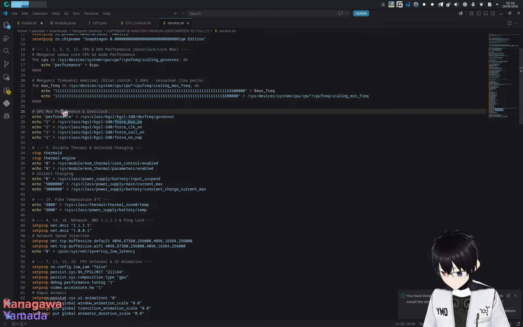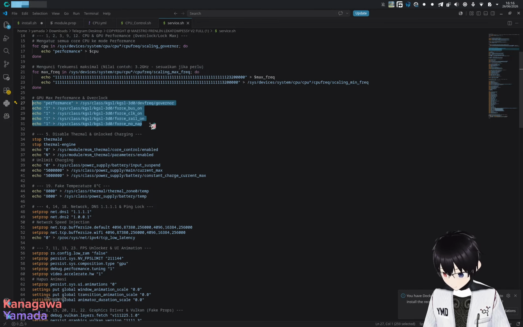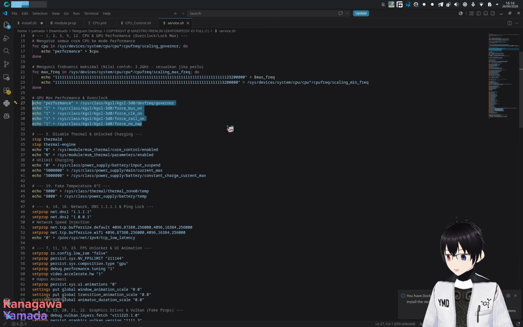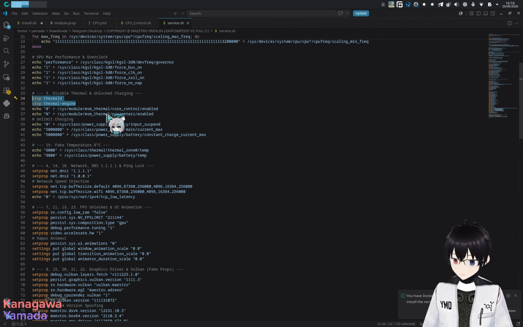Alright, next, performance and overclock. This is a Snapdragon-only tweak. So yeah, okay, I just assume this is correct. I assume I have a Snapdragon device, but I'm not going to check it in this video. So then disable thermal and unlock charging. Okay, using stop thermal and stop thermal engine. This is a very minimal disable thermal, which is probably not going to remove the heat restriction in your phone.